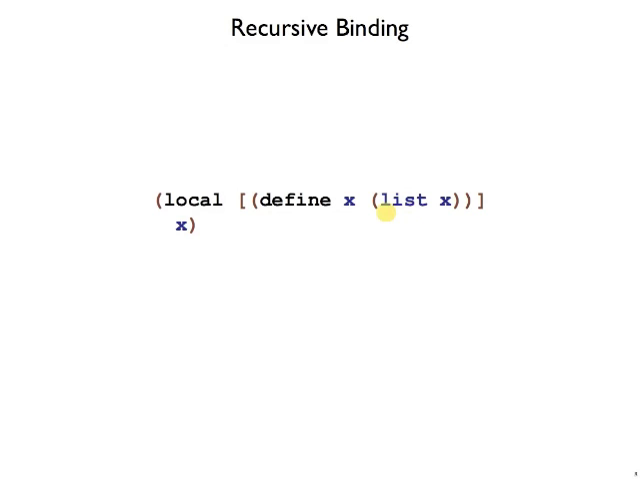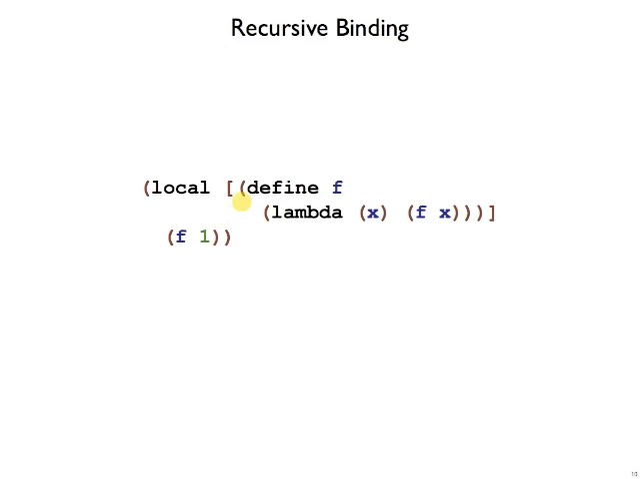How about this case? Here I've defined x to be the list containing x. Well, again, this is cyclic. I don't know which x I mean here, and so there's going to be an undefined inside of a list in this case. So x will be bound to a list, that much is clear, but when we try to use x too early, then we get an undefined, and so it shows up in the list.